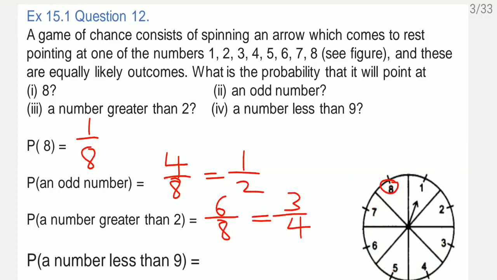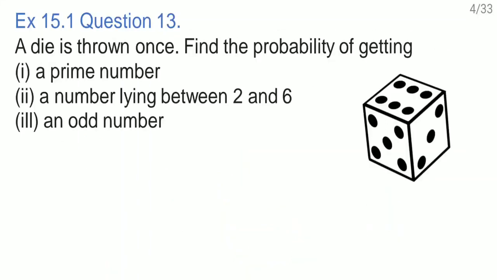Now probability of a number less than 9. All these numbers are less than 9. Now you keep on spinning that wheel number of times, the pointer will point at the number which one will always be less than 9. Correct? So that means here 8 by 8 I have to write down. It means that it is the sure event. It will come as 1. Come to the next question here.